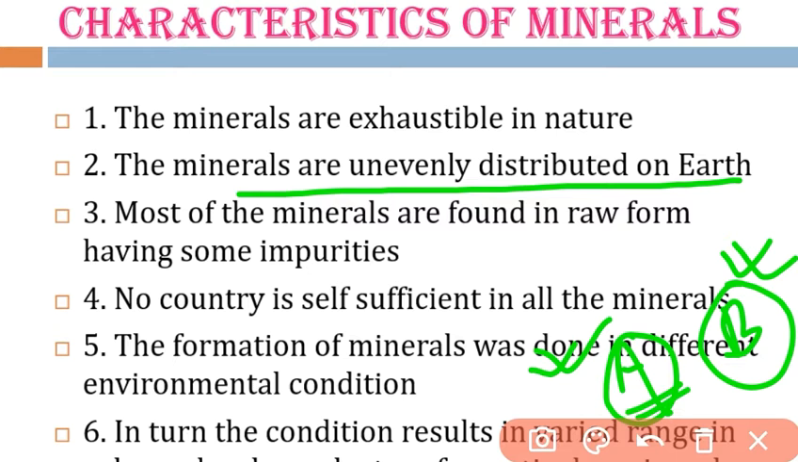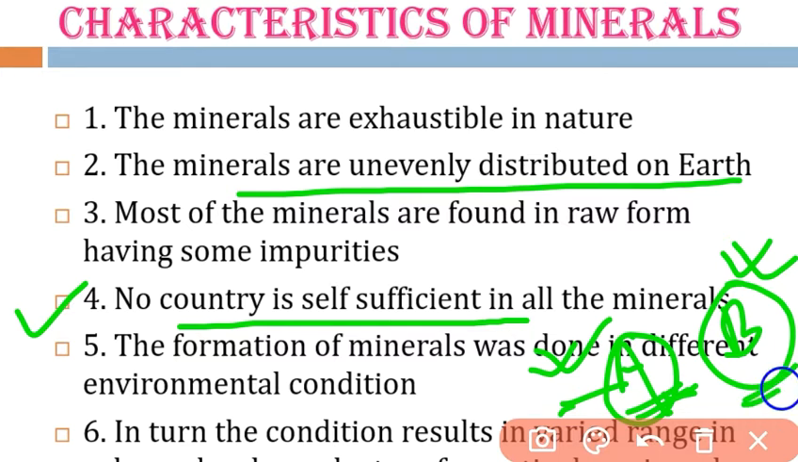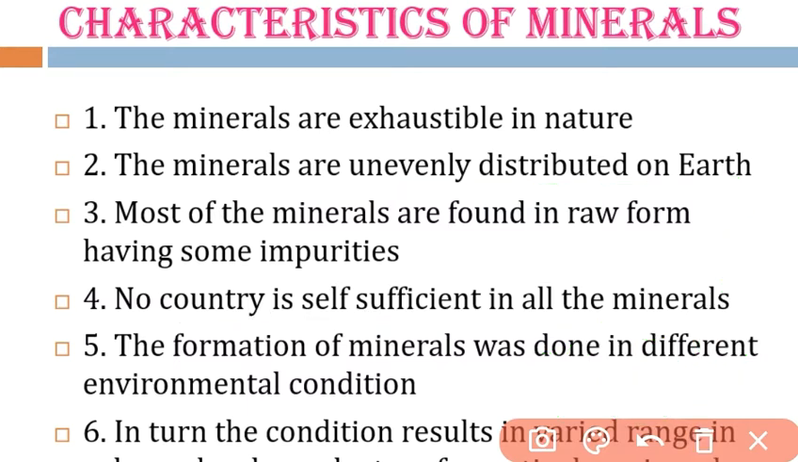Even so, no country is self-sufficient in all the minerals. That means this country may be self-sufficient in coal but not in petroleum. There is a deficit in petroleum here, and there, there is a deficit in coal but a good concentration of petroleum. So no country can be self-sufficient in all the minerals. If country A has a good concentration of coal, it lacks the other minerals.